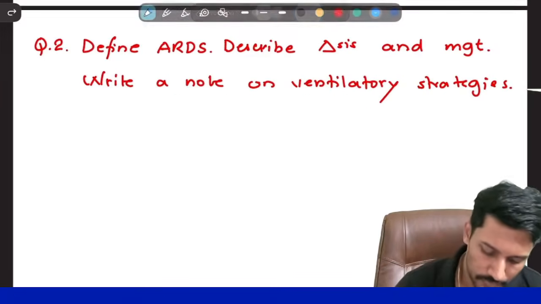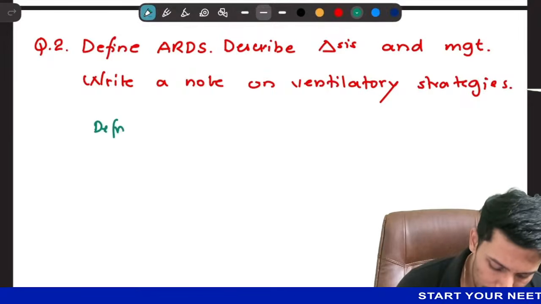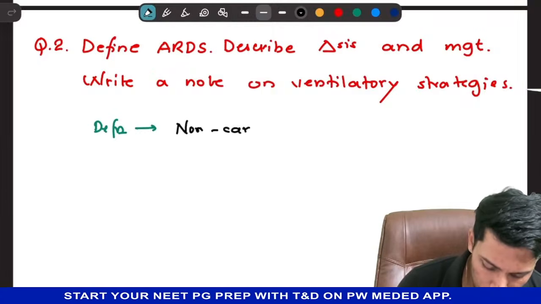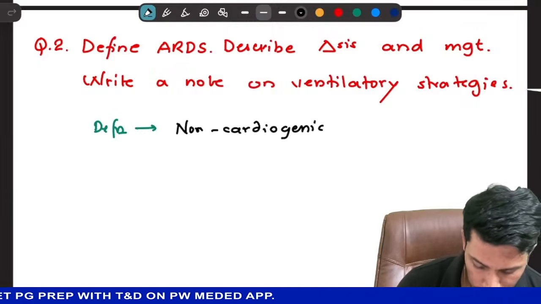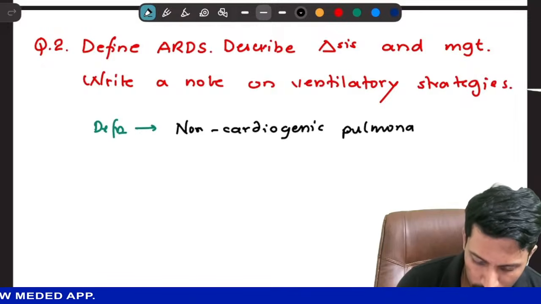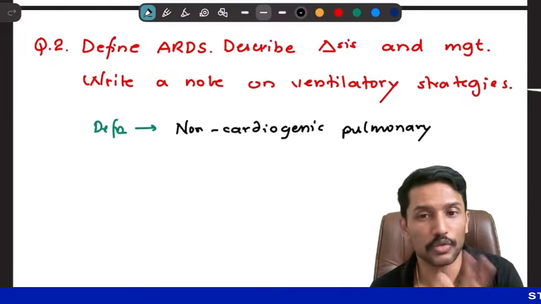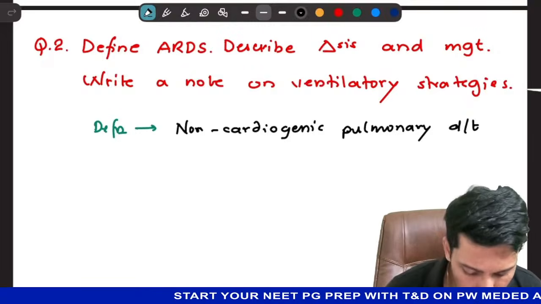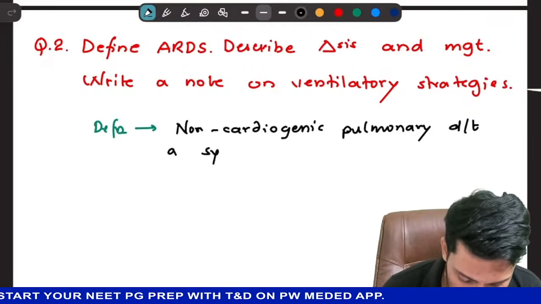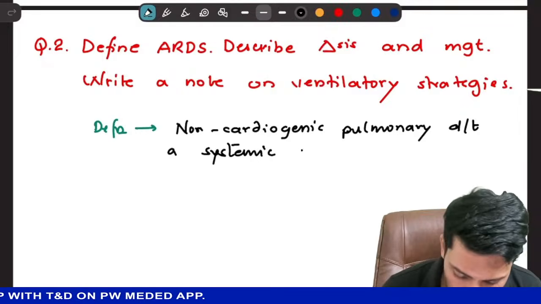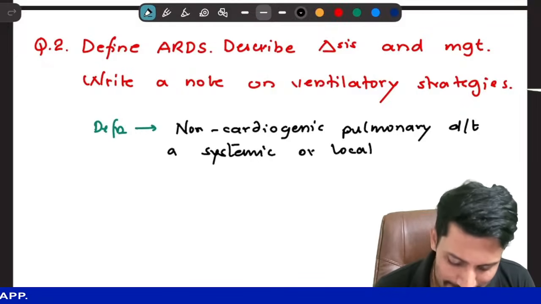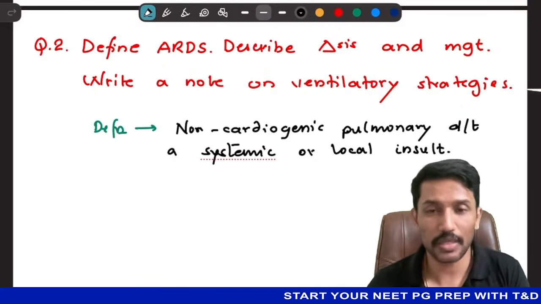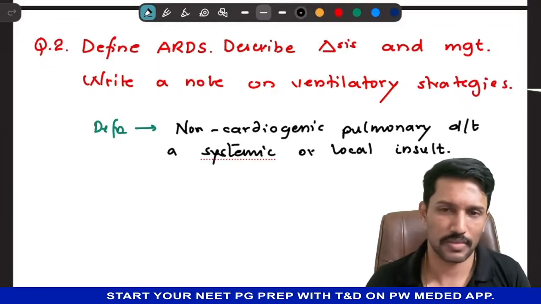So what is ARDS? ARDS is defined as non-cardiogenic pulmonary edema. Means there is fluid in alveoli and lung interstitium, which is not because of a problem in the heart. Non-cardiogenic pulmonary edema due to a systemic or local insult. So the lungs have developed edema because of an insult or an injury, which could be systemic or local. Local means lung level or system level.